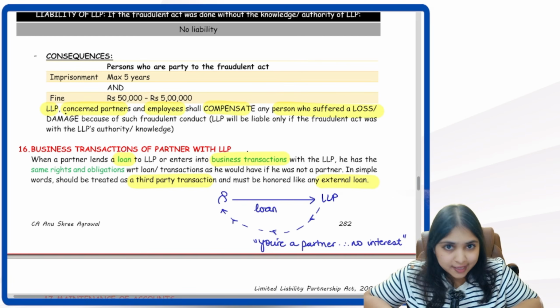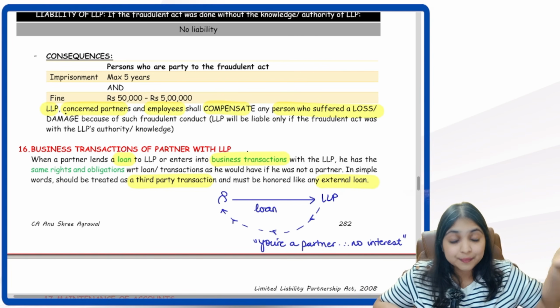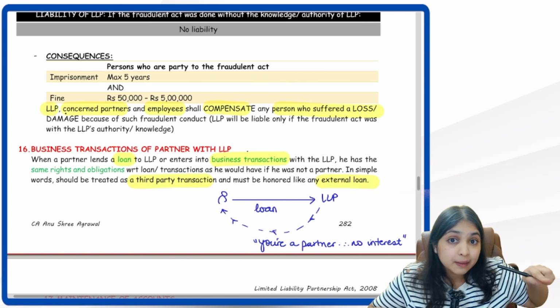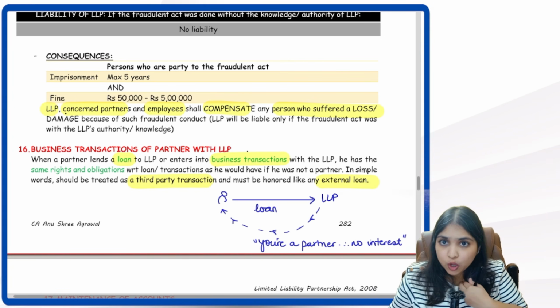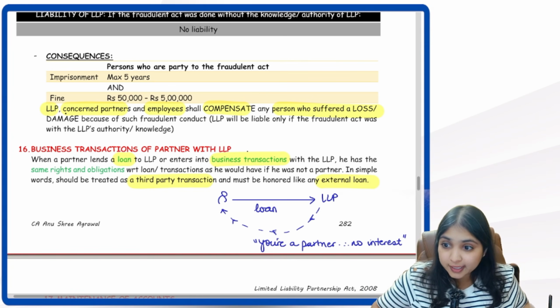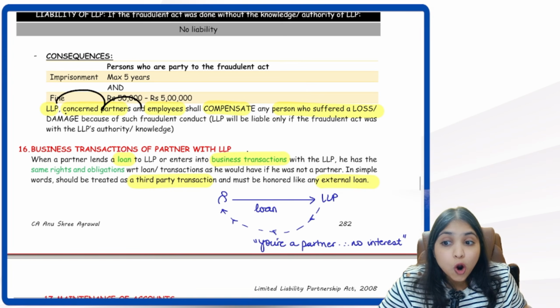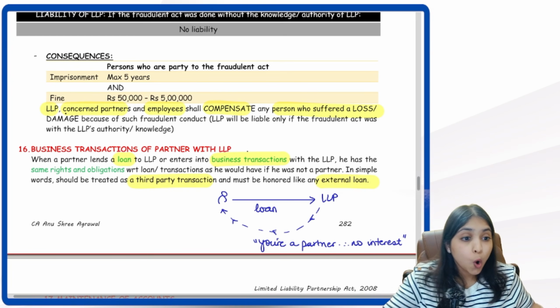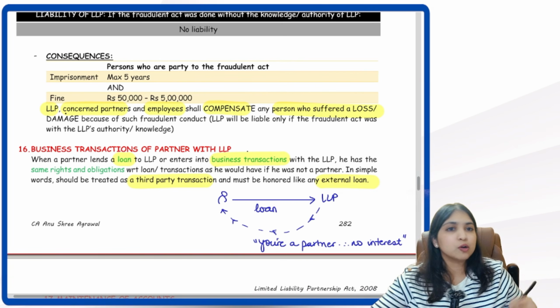So if there's a fraud in the LLP, point number one, the partner who has done the fraud will of course be liable. When will the LLP be liable? The LLP will be liable if the fraud was done with the knowledge, with the authority of the LLP. Then we learned that the partner who has done the fraud and the employees, all of them will have to compensate whom? All of them will have to compensate the person who suffered a loss or a damage because of the fraud.